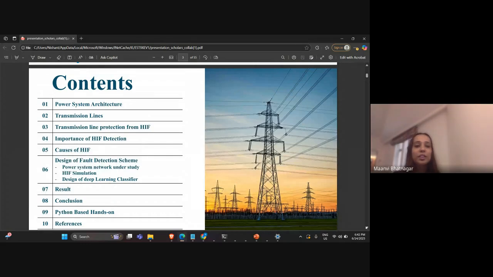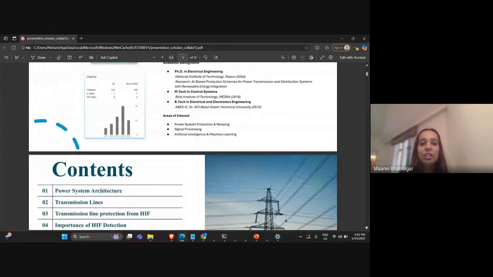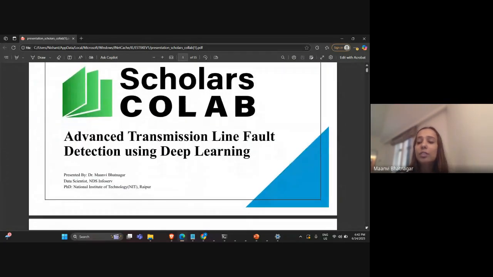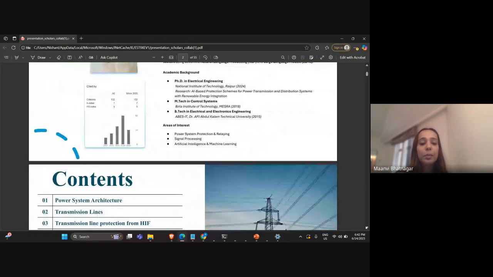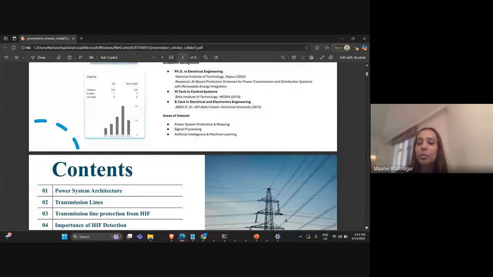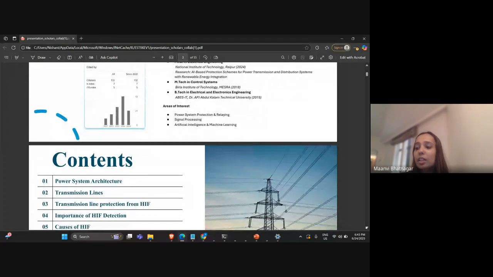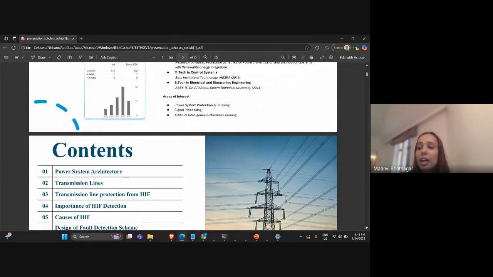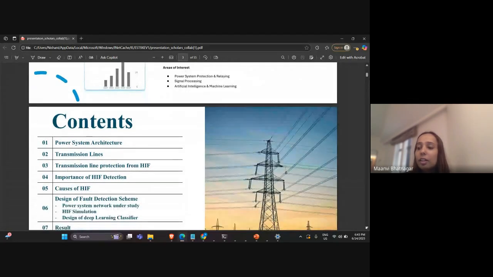So, in today's presentation, we will be discussing advanced transmission line fault detection using deep learning techniques, like I said. Here is a brief go through of the contents that we'll be discussing today. We'll be starting with the basics of power system architecture and what a power system is and what transmission lines are in a brief manner.